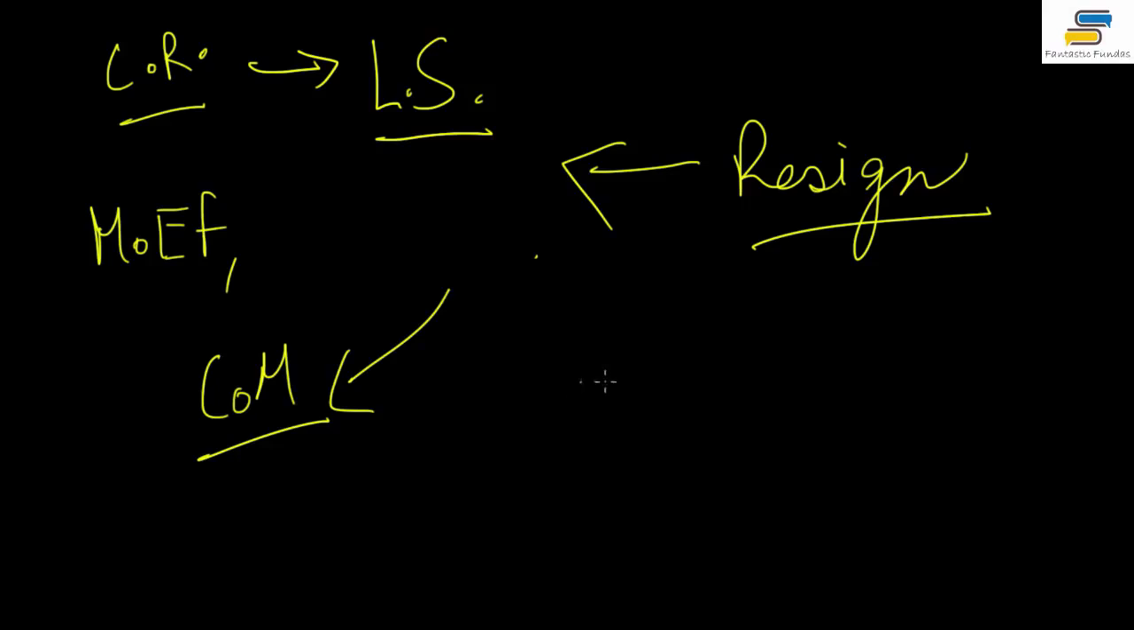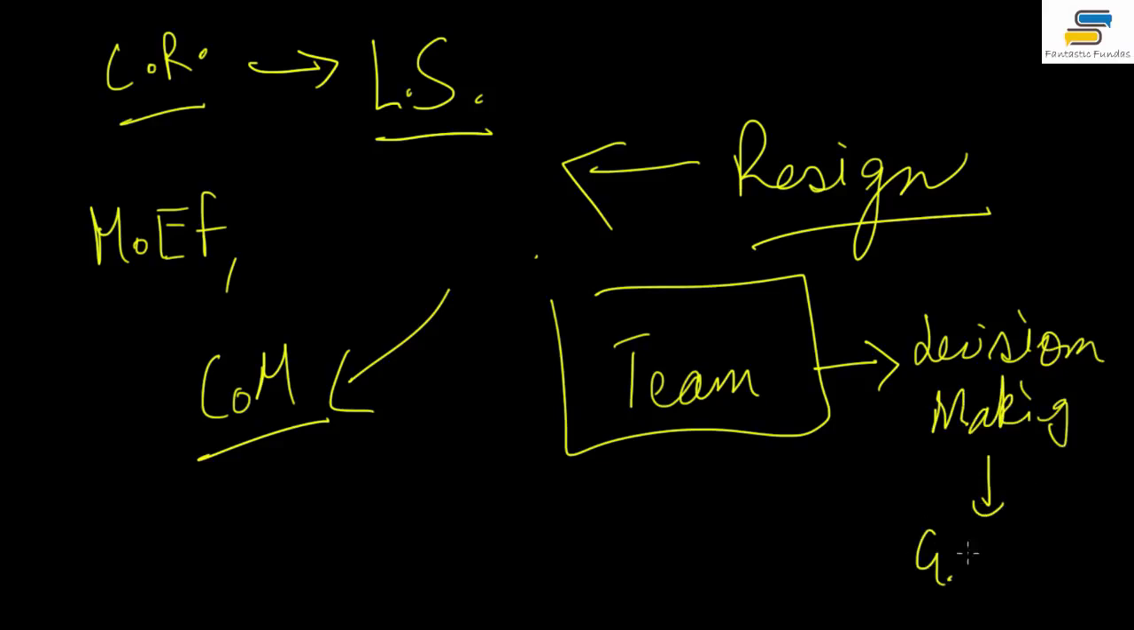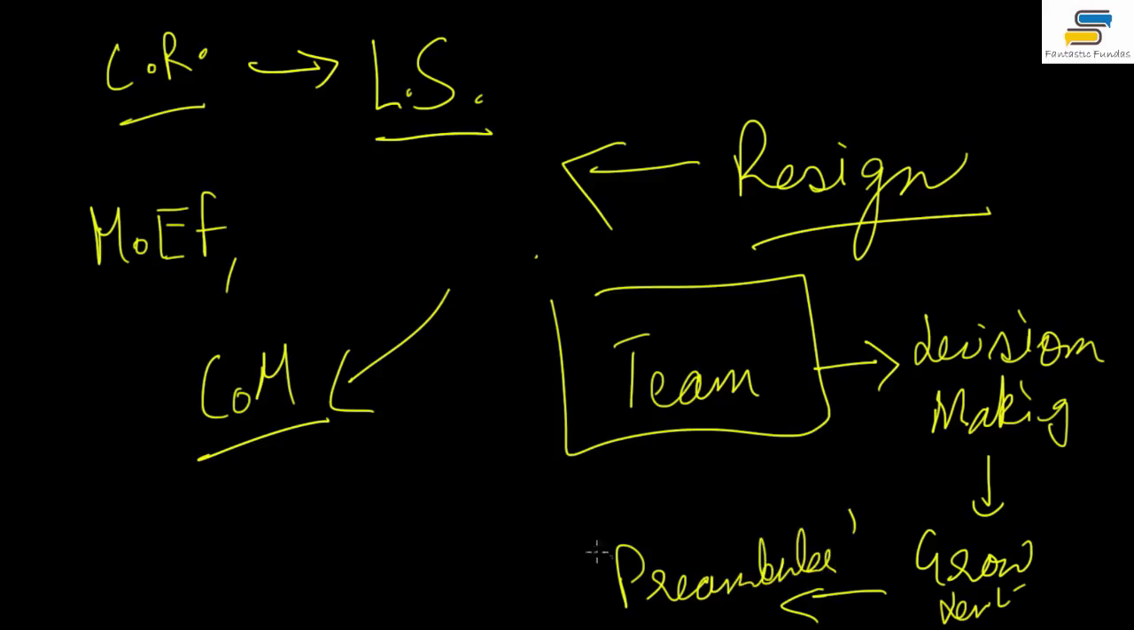Why do we have this principle? Because this principle will ensure that the whole cabinet works as a team. And why do we want that? So that there is proper decision making. Once this is there, then there is the growth of the nation, the development of the nation, and once that is there, we have all our preambular values achieved. That is how your answer should be.